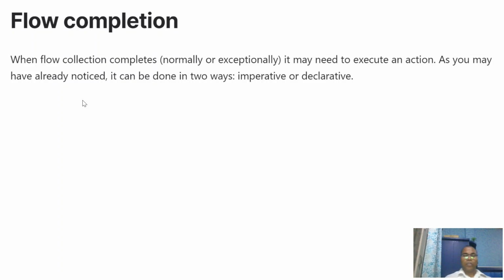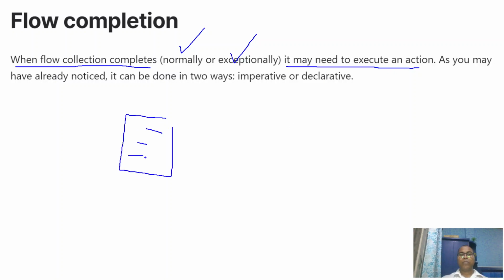So let's see whenever our flow completes. When a flow completes, flow collection completes in two cases: maybe normal successful completion or exceptional completion. It may need to execute an action. Sometimes, let's say our flow is completed, and then I want to show some message: whether the flow completed successfully or with an exception.